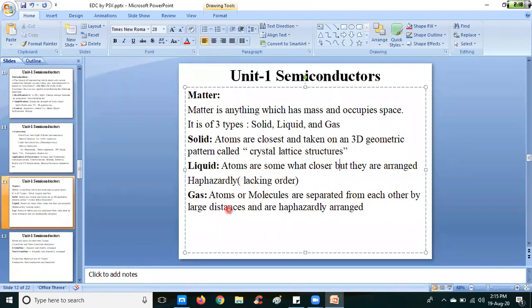That means an irregular arrangement of structure will take place in liquids here. And in gases, the atoms or molecules are separated from each other by large distances and are arranged in an irregular fashion. In solids we come across 3D crystal structures, whereas in liquids some disorder, that is lacking order, will take place, and more lacking order in gases. This is the basic difference between the three components of matter: solids, liquids and gases.